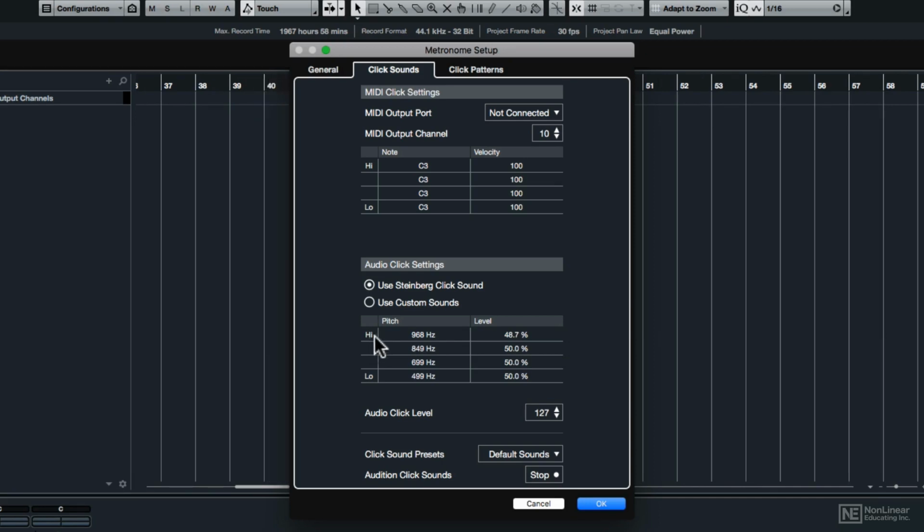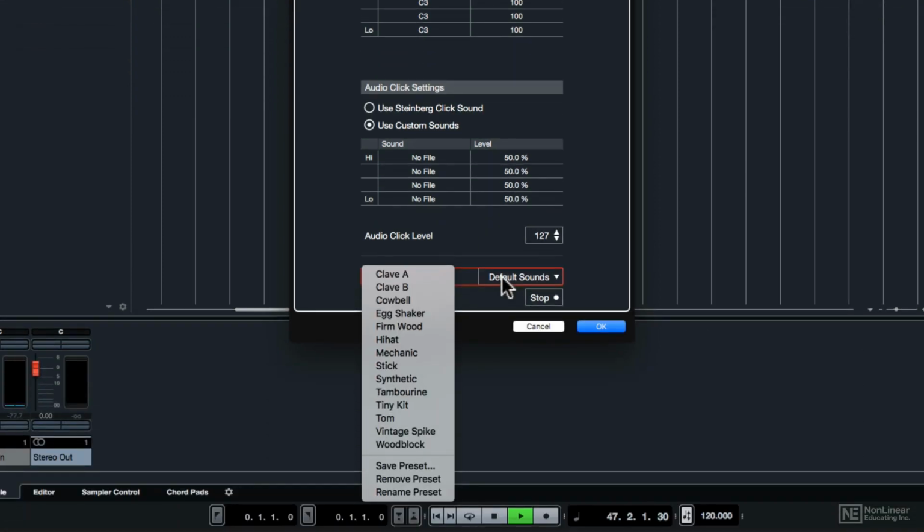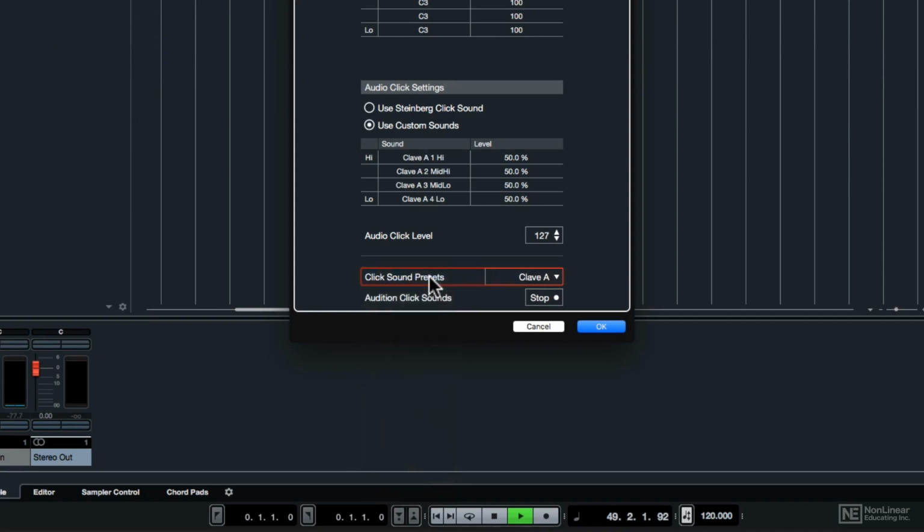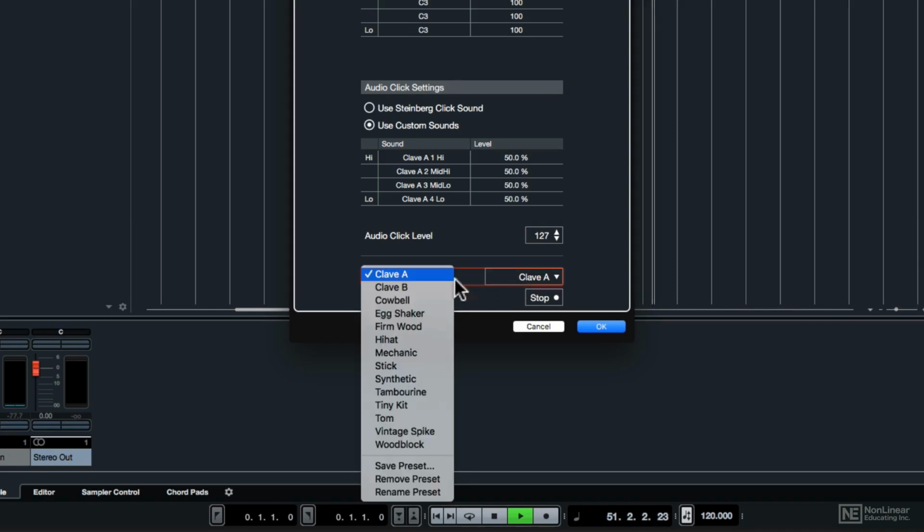But the coolest thing now is that you could choose custom sounds, and Cubase has installed a whole bunch of custom sounds that you can use. So if you click on the Click Sound Presets option right here, it drops down this menu. Let's listen to Clave A. Or Clave B.